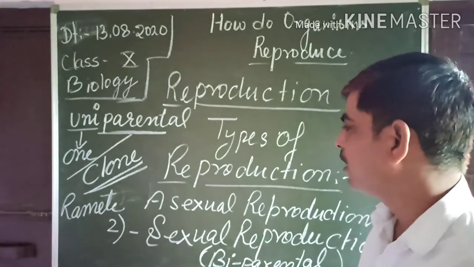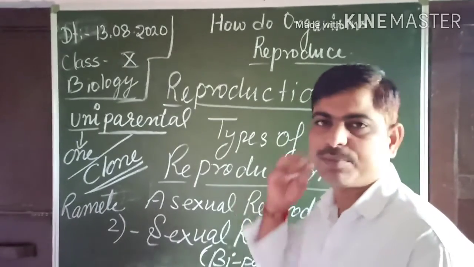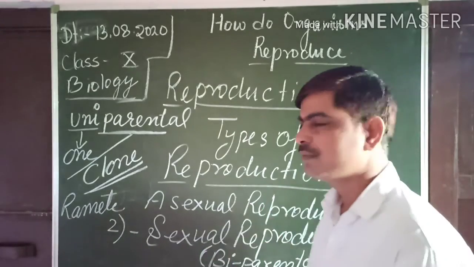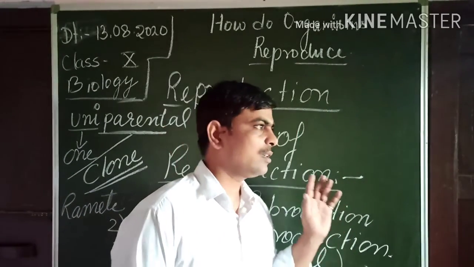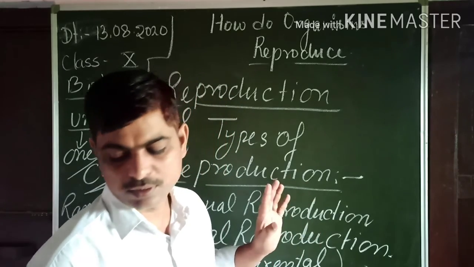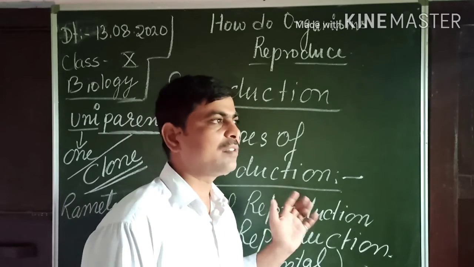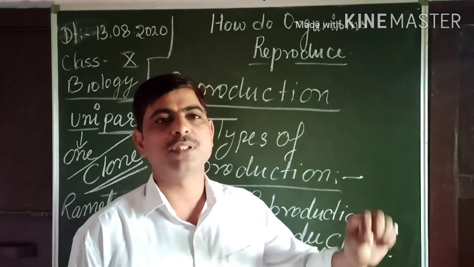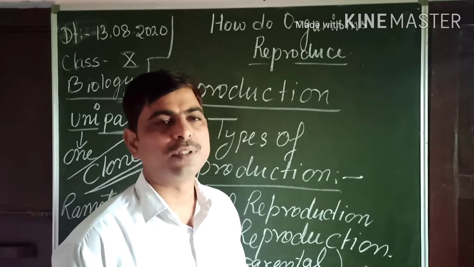The result of this is called offspring, the young ones. So these are the two types, sexual and asexual reproduction, by which organisms increase their number, and this reproduction helps the existence of a species on the earth forever. It gives the survival benefit also.